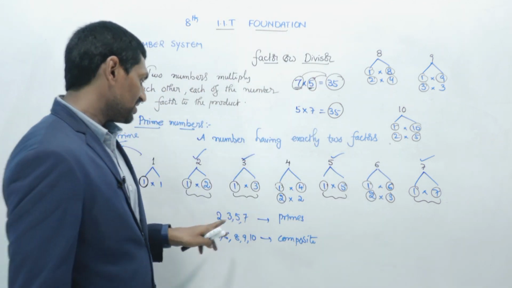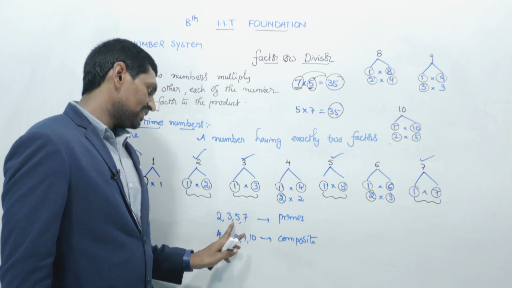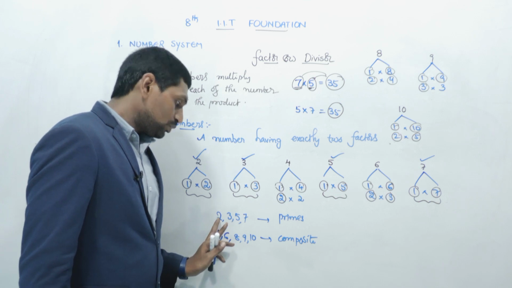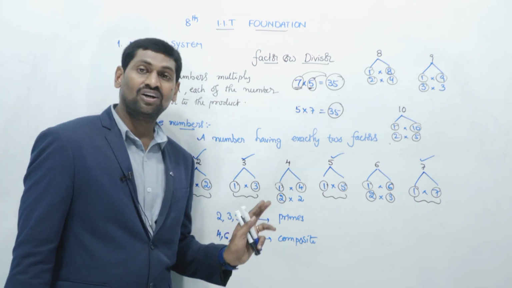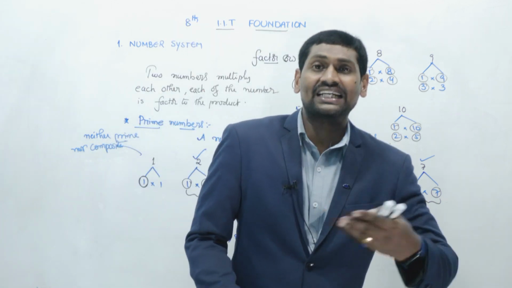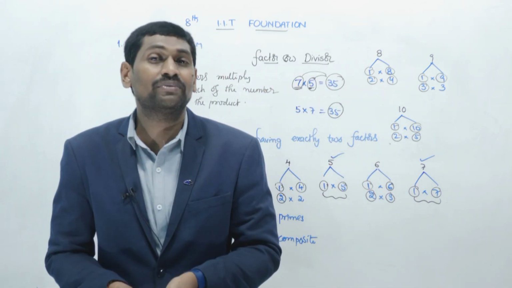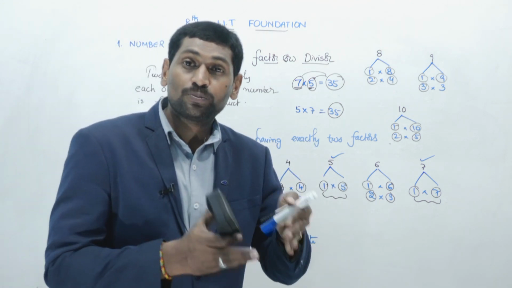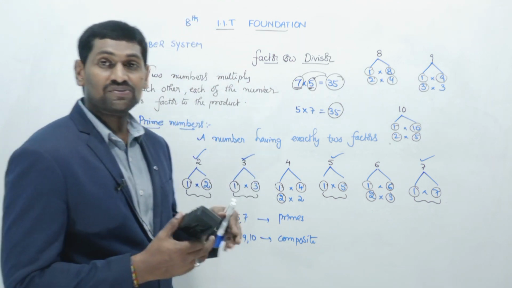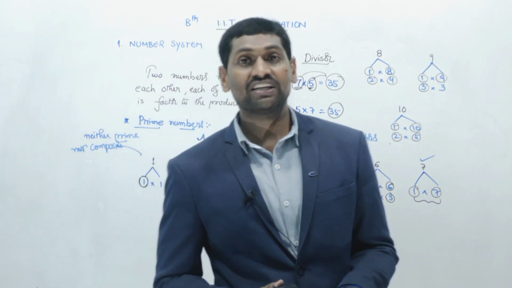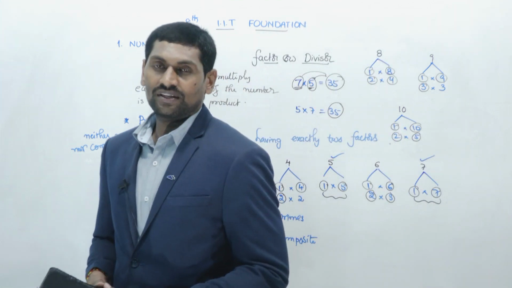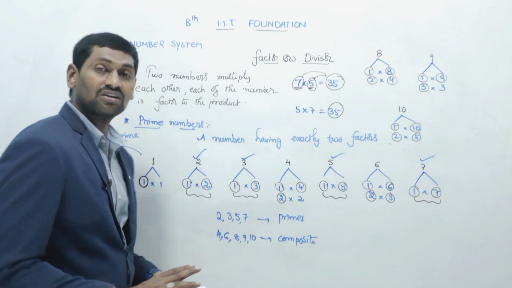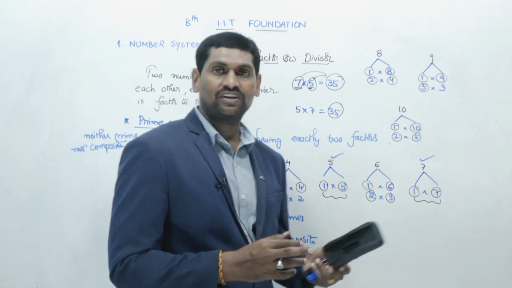Also check all the prime numbers: after 2, there are 3, 5, 7. Now see here 4, 6, 8, 9, 10. So only 2 is an even number; 3, 5, 7 are odd numbers. What is an even number? A number which is exactly divisible by 2. Exactly divisible means without leaving any remainder, that means the remainder should be 0. The numbers which are exactly divisible by 2 are called even numbers, nothing but multiples of 2. The numbers which come in the 2 table are called even numbers. The numbers which do not come in the 2 table are called odd numbers. We can say it in different ways.